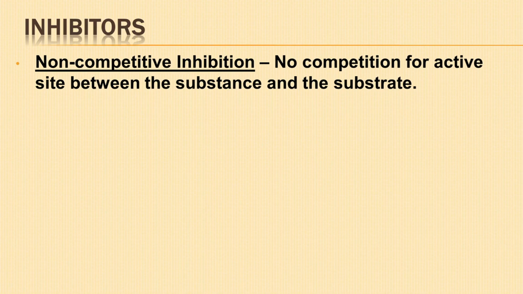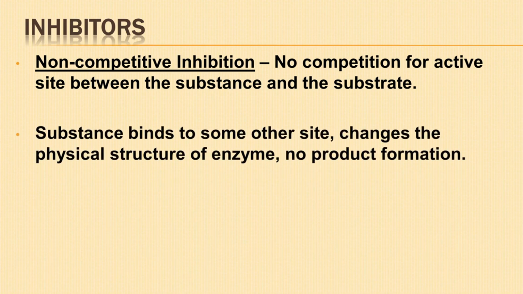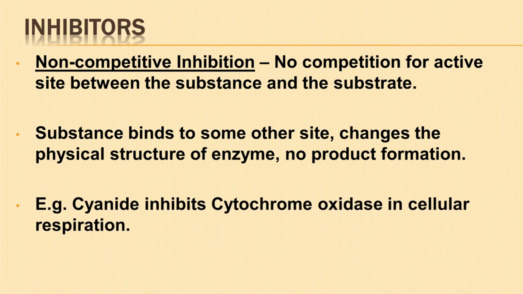Non-competitive inhibition: in this case, a substance does not resemble the substrate in structure and therefore there is no competition for active site of enzyme. Instead, it binds to the enzyme at some other site, due to which the physical structure of enzyme is changed and no product is formed. Example, cyanide inhibits cytochrome oxidase, which is required for cellular respiration.